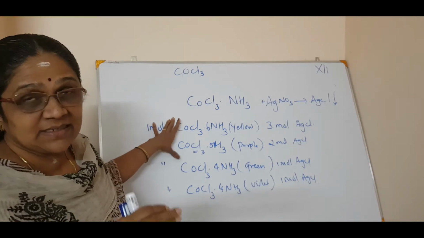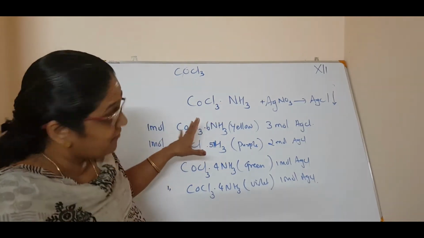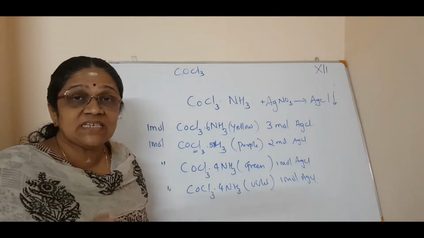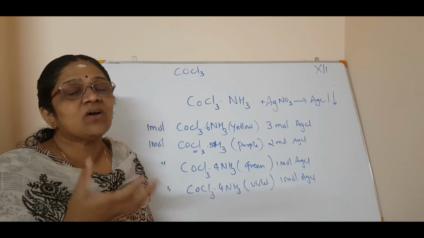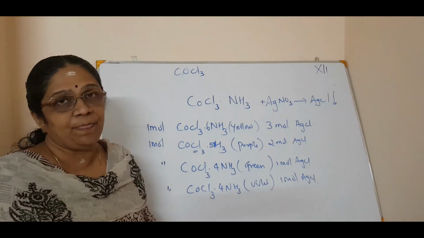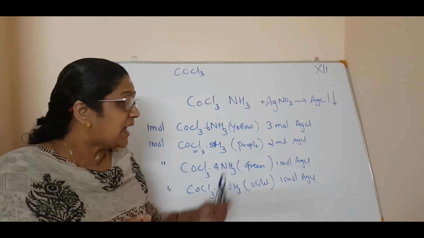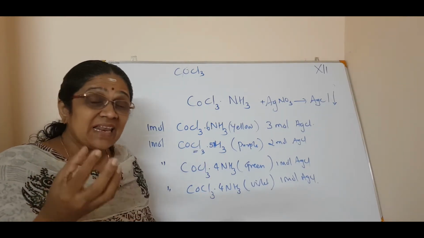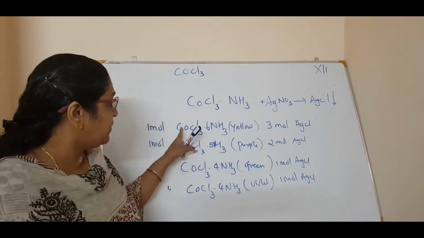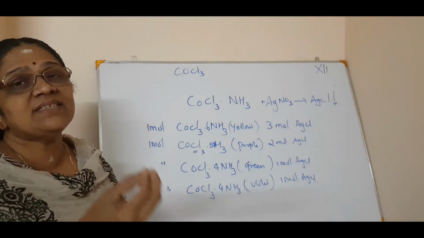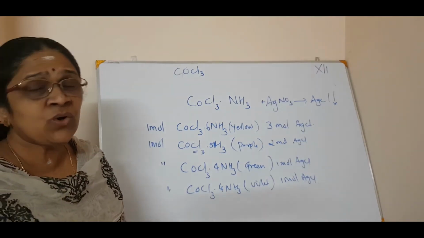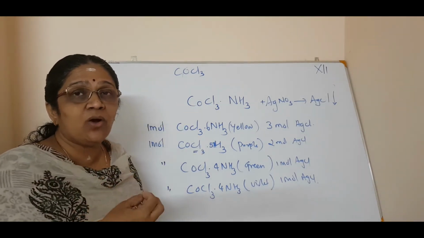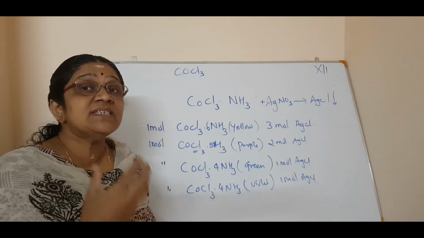That means the secondary valency is the number of groups which are directly attached to a metal or a metal ion. Now what is secondary valency? Secondary valencies are nothing but the number of ions or groups which are directly bound to the central metal atom. For example, if there are 6 groups attached to the cobalt ion, you can say the secondary valency of that complex is 6.